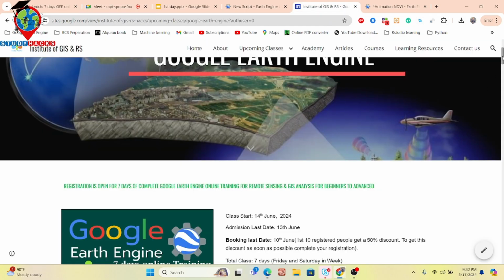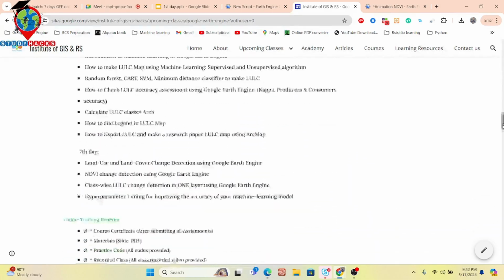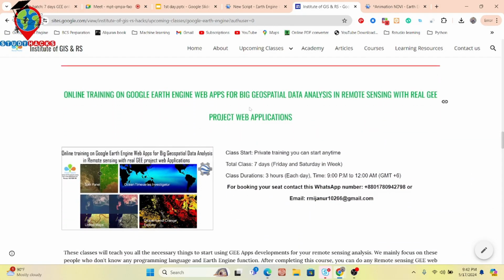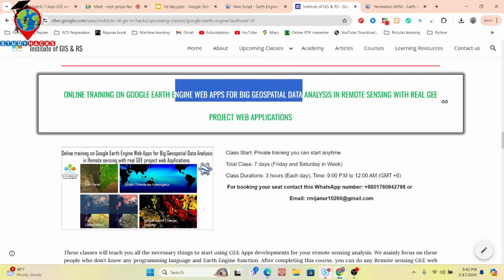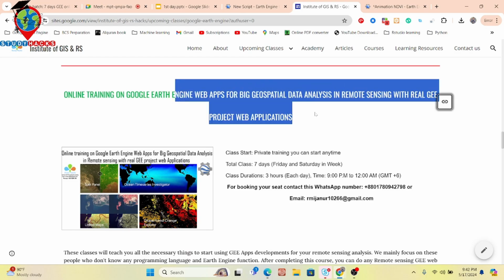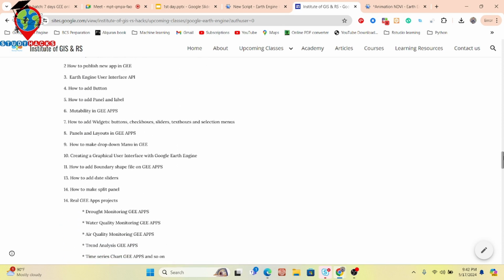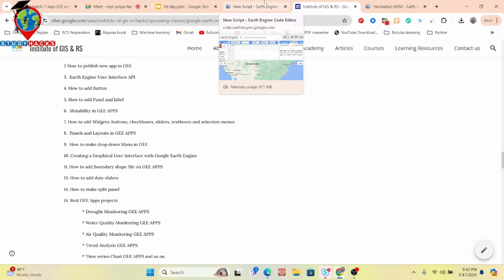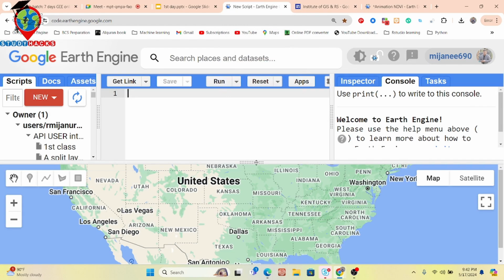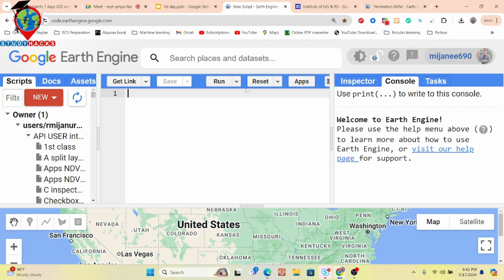We already have another online training program for Google Earth Engine web applications, for big JavaScript analysis. So for the web application, it's another online training program only for that. We're also providing it. But before that, you must learn the basic concept of Google Earth Engine, how it works, all of those things.